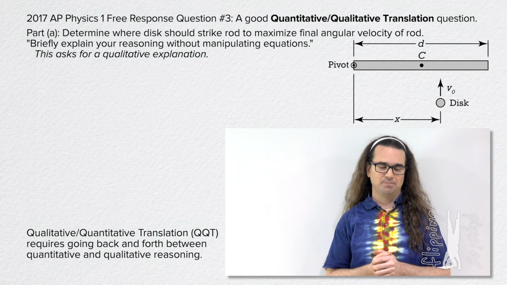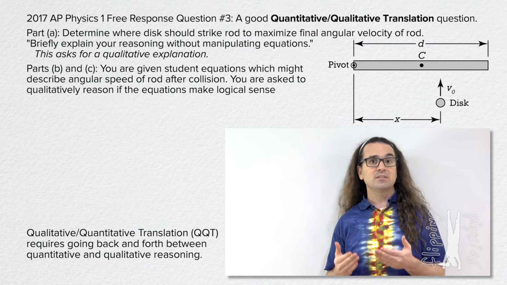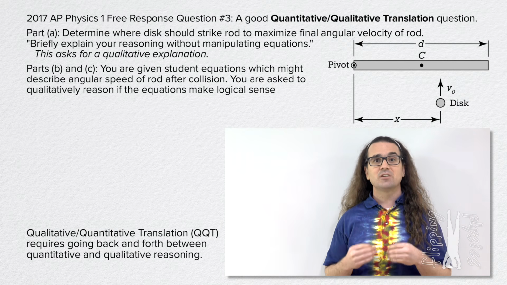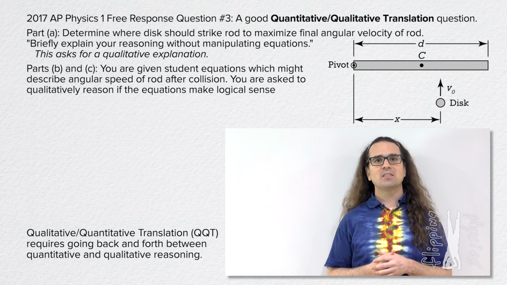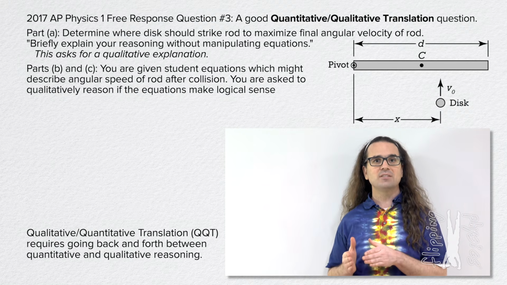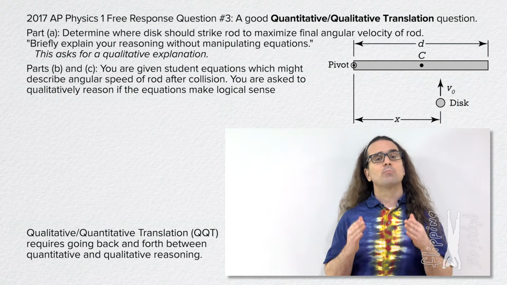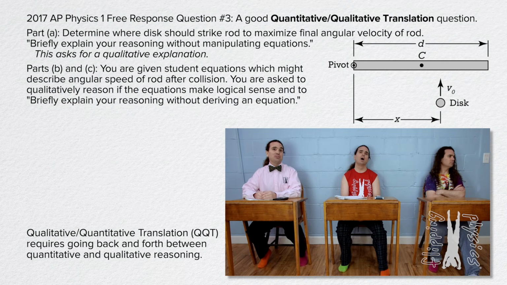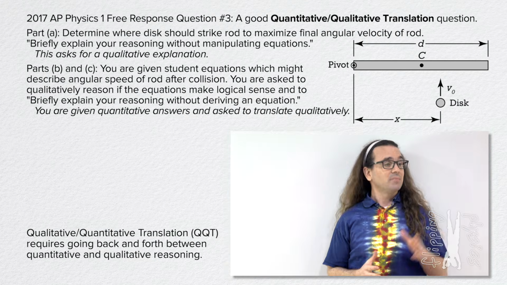In parts B and C, you are given student equations which might describe the angular speed of the rod after the collision. You are then asked to take these quantitative student answers, these equations, and translate them to qualitatively reason if the equations make logical sense. Again, you are asked to briefly explain your reasoning without deriving an equation. Right, they give you the quantitative answer and ask you to translate that qualitatively. So quantitative, qualitative translation. Exactly.